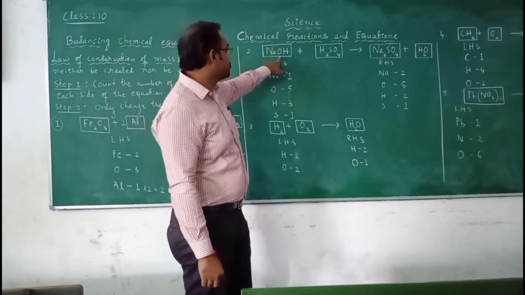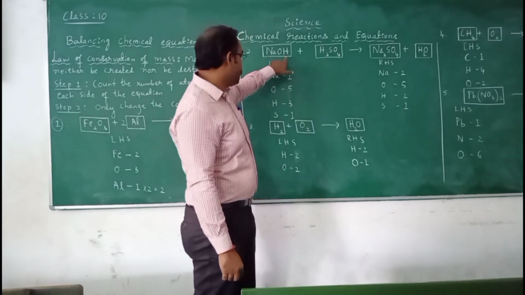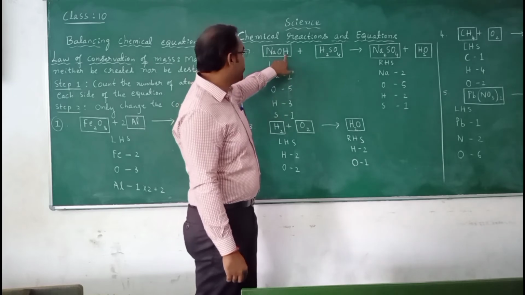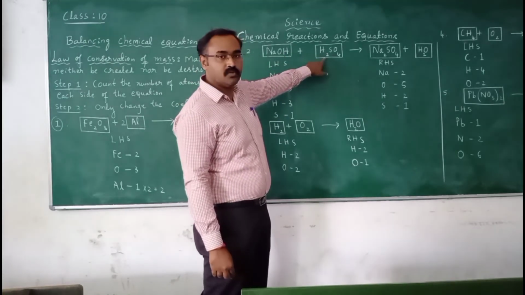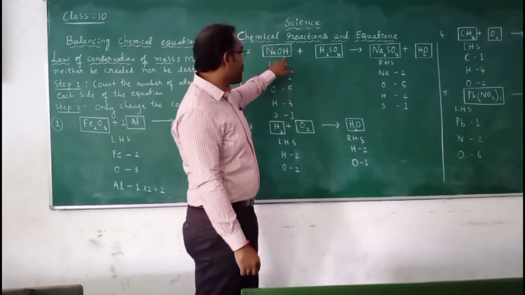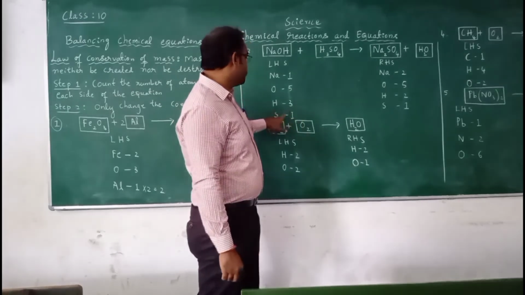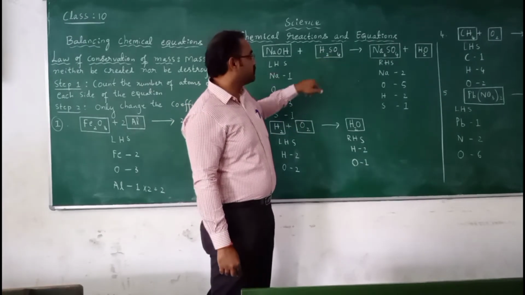Oxygen is 1 plus 4, which I have written as 5. Hydrogen is 1 plus 2, which is 3. Totally, we have to add up the reactant side.